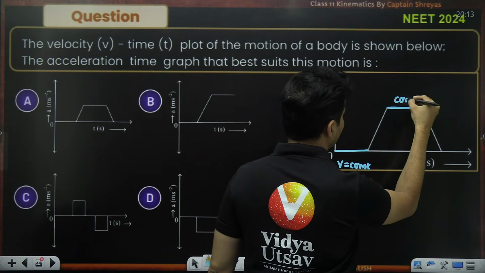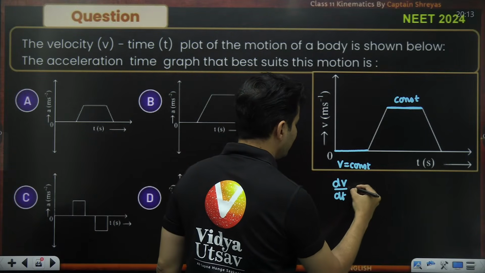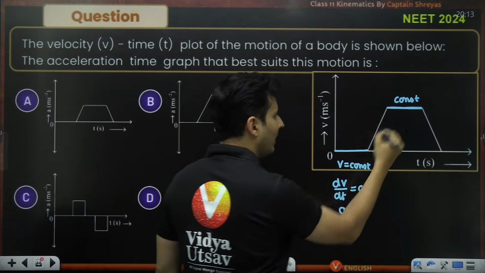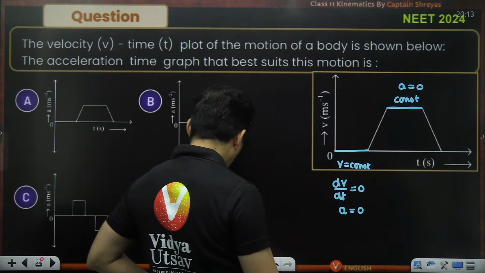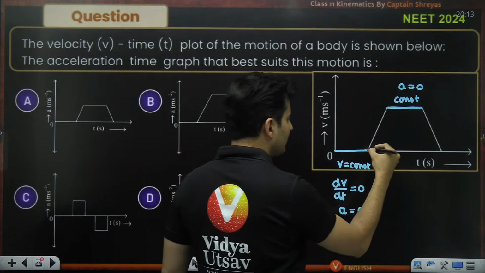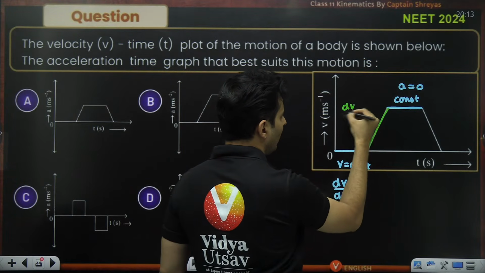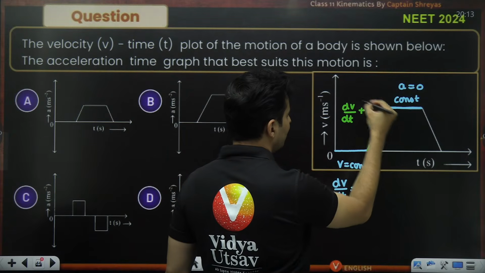It is constant. So what will be the derivative of a constant? It is zero. So acceleration is zero. So this part and this part, acceleration is zero. As you can see in this particular segment, my derivative of velocity, which is the slope, will be positive.